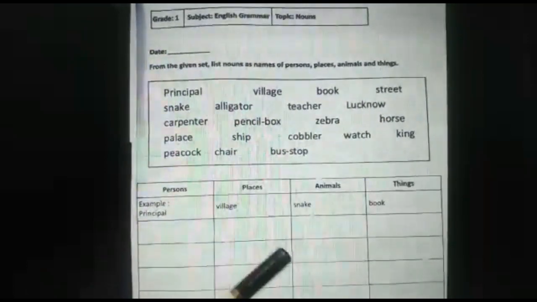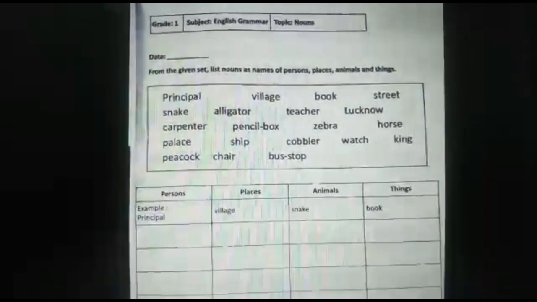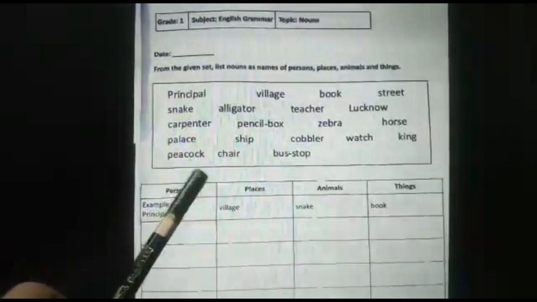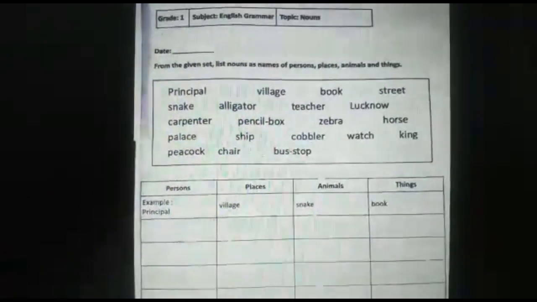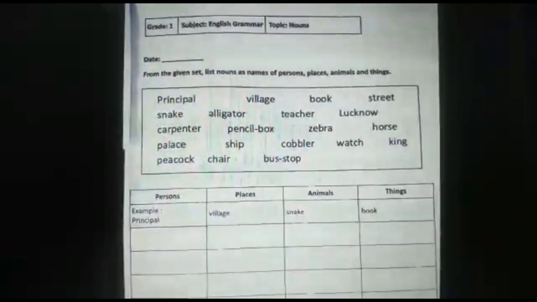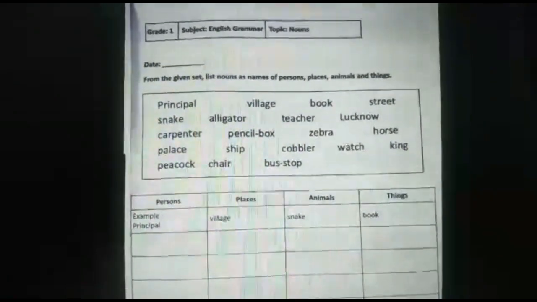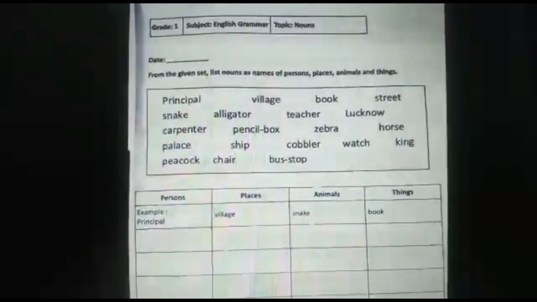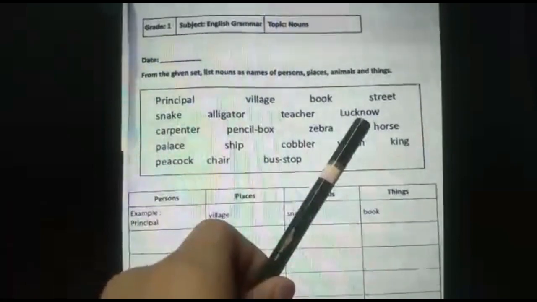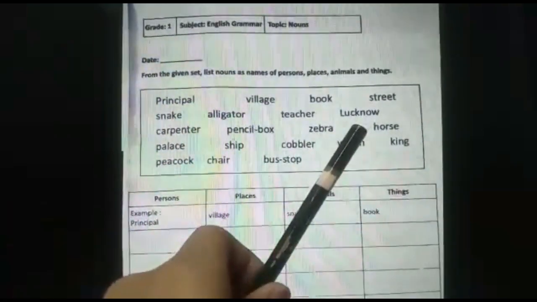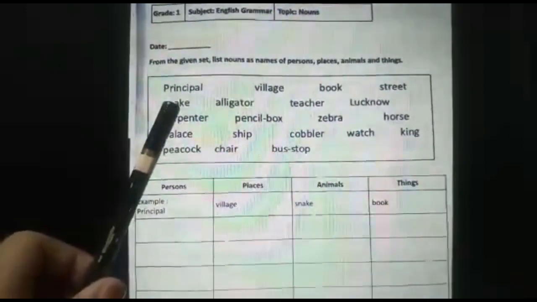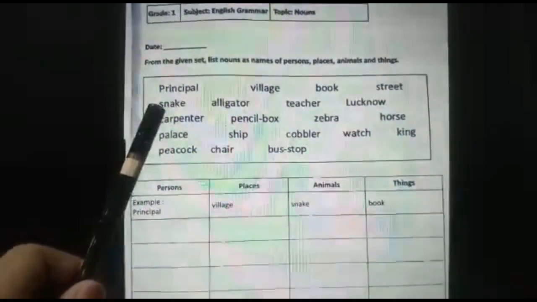Now children, did you notice? While all the other words are beginning with a small letter, there are two such words which are beginning with capital letter. Can you tell me which are those words? Very good. The word principal and the word Lucknow. Children, principal is a title given to the person who is the head of the school.